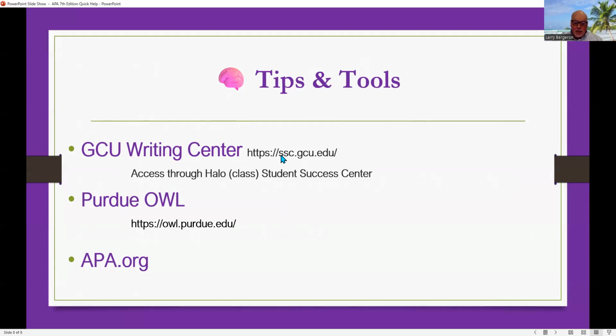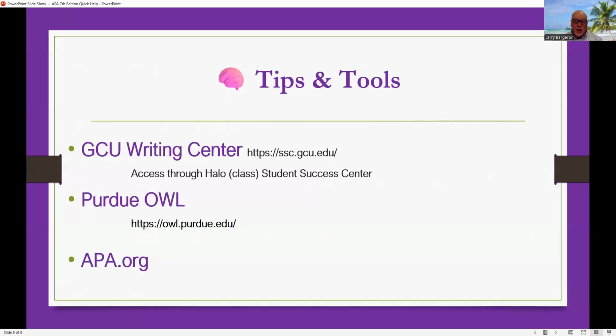You can access it through the Student Success Center in Halo, or you can use this address right here to access it. Also, Purdue OWL and APA.org are other resources that are available to you.